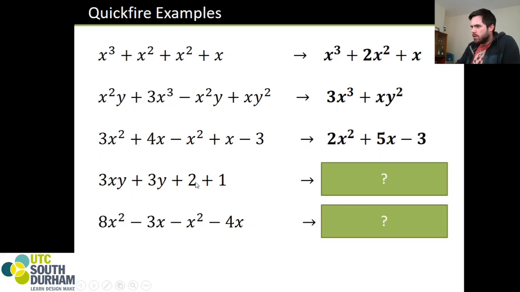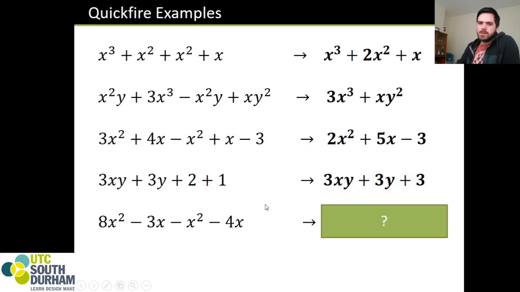3xy, that's got nothing in common down here. 3y, that's got nothing in common. And the 2 plus the 1, well, that's 3. Meaning we are looking at 3xy plus 3y plus 3. Down here, x squared minus x squared. So 8x squared minus 1x squared is 7x squared. Minus 3x minus 4x, that's minus 7x. Meaning that we have 7x squared minus 7x.